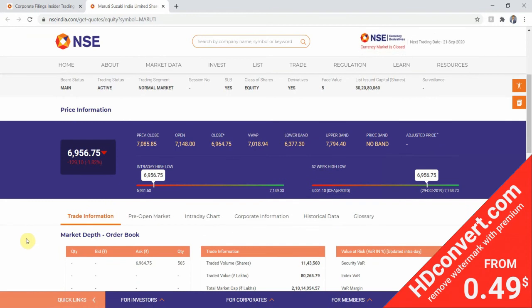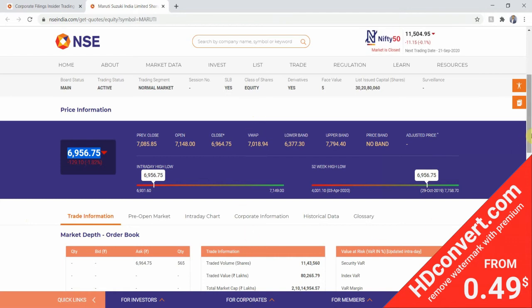Okay, one more detail I want to highlight is that some stocks would be very pricey for some of us. As I mentioned earlier, my portfolio, my margin or my capital, you can call it with whatever name you want, is quite low. I trade only with 30,000 rupees. So a stock worth 6,956 is very costly for me, as I have set a limit of 1500 to 2000. That means I won't spend more than 2000 rupees on a single stock.